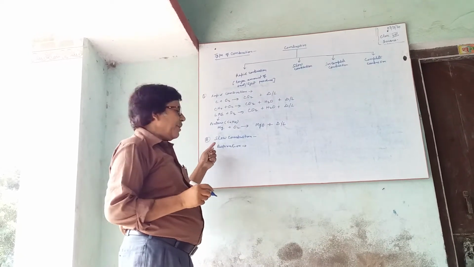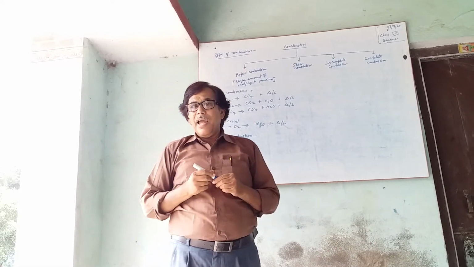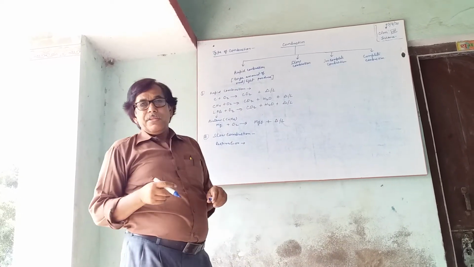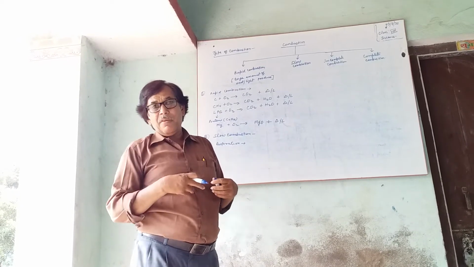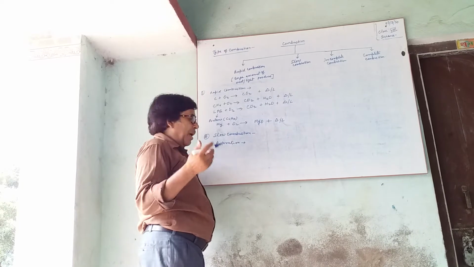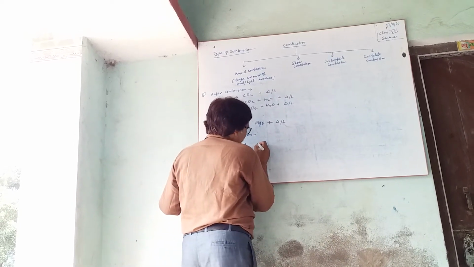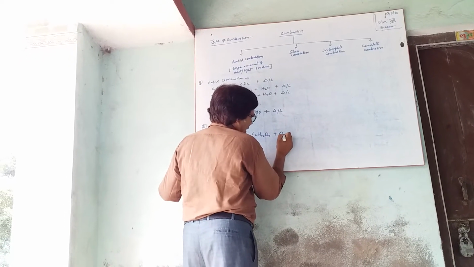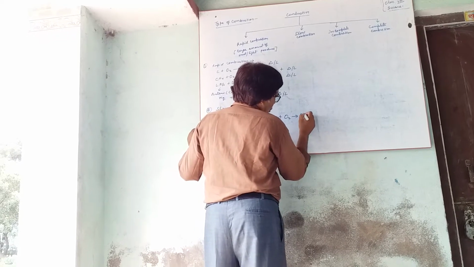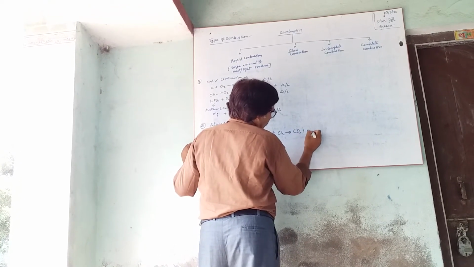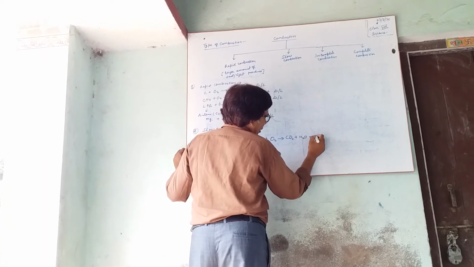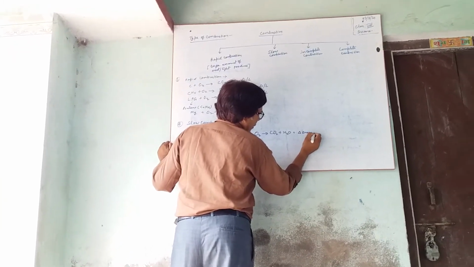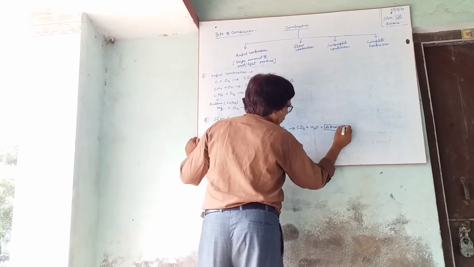Now we will study slow combustion. Here heat is produced but no light is produced. This is respiration. Digested food burns in our cells to produce energy. Here digested food, that is glucose, C6H12O6, plus oxygen, will produce CO2 plus H2O plus heat energy. Heat energy for our life processes.